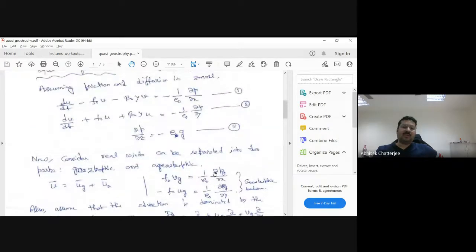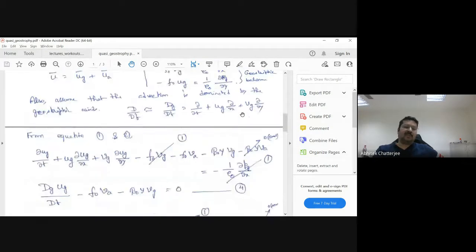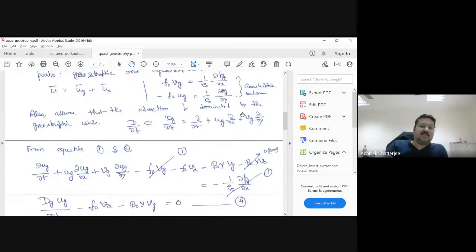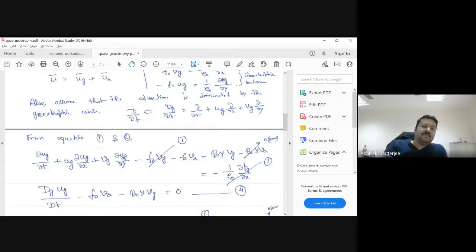So what are my equations 1 and 2? This is my equation 1, the U equation, and this is my equation 2, the V equation. In those equations I put U equals Ug plus Ua. Nothing fancy. Now my total derivative, as I said, I am assuming is geostrophic, so it becomes del Ug by del t.